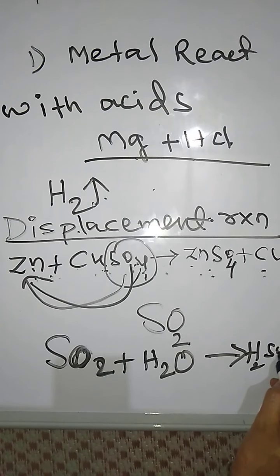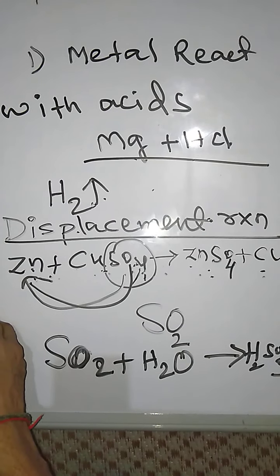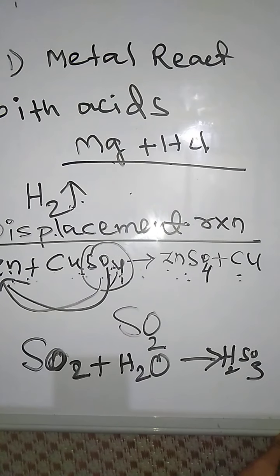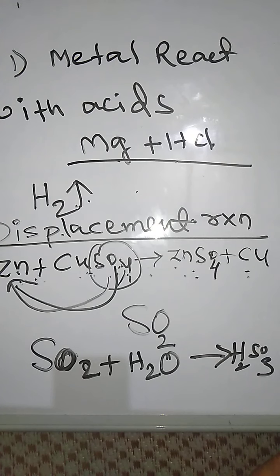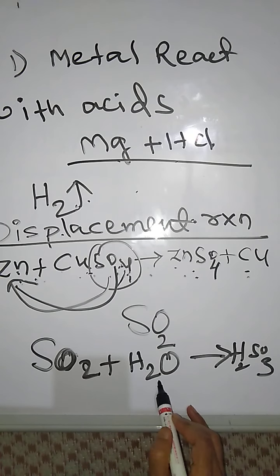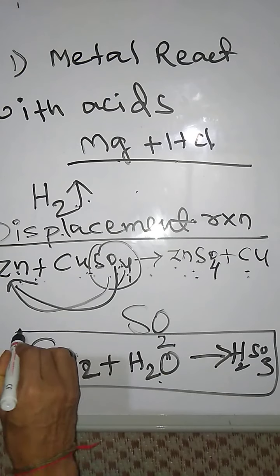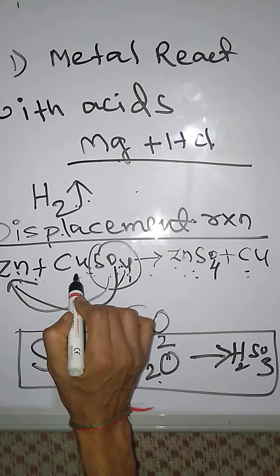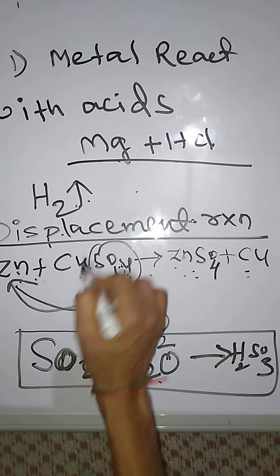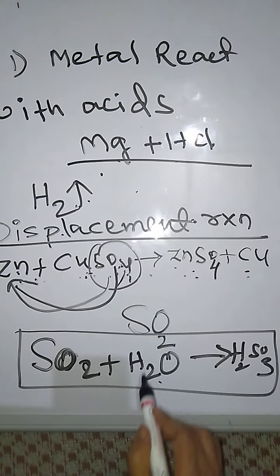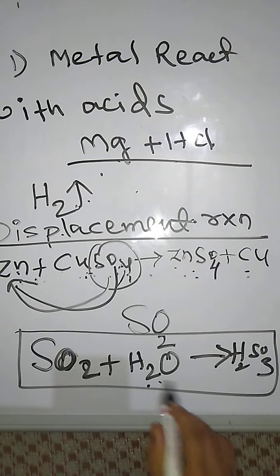H2SO3, that is sulfurous acid, formation takes place. We call SO2 sulfur dioxide, like carbon dioxide. So when sulfur dioxide reacts with water, H2SO3 formation takes place. These two reactions are given to you. And this is one reaction given in your textbook on what happens when metal reacts with acids.